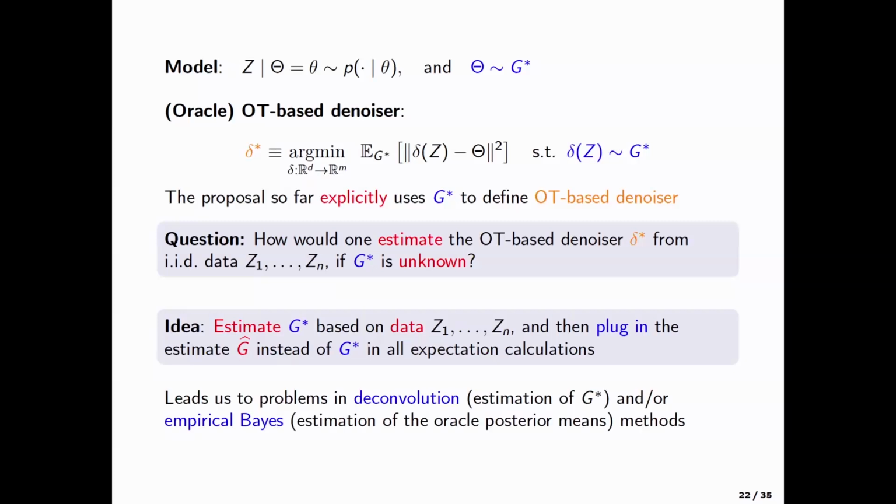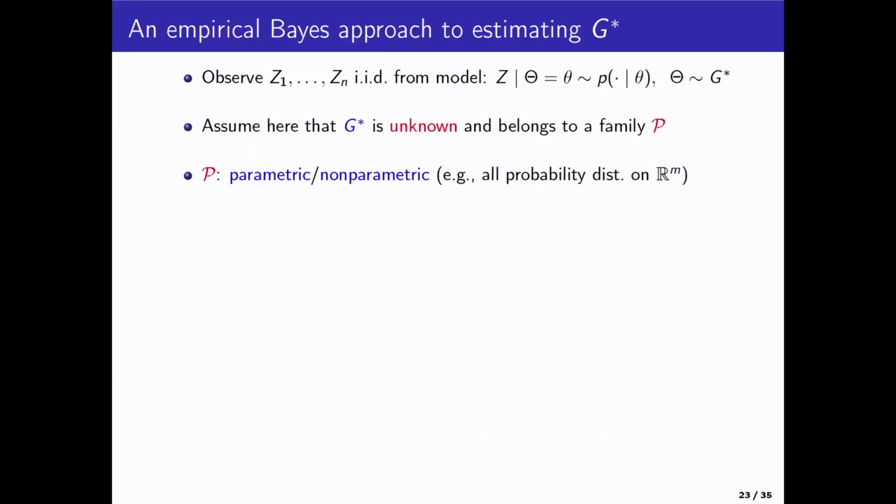And so, of course, estimation of G star is the deconvolution problem. I need to estimate G star. I also probably need to estimate theta bar, because that's the posterior mean, and that's what empirical Bayes does very well. So let me talk briefly about, of course, there are various ways of doing deconvolution.